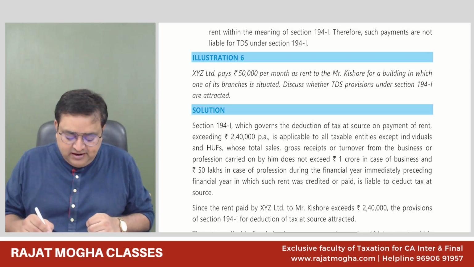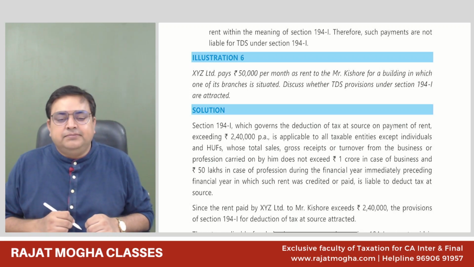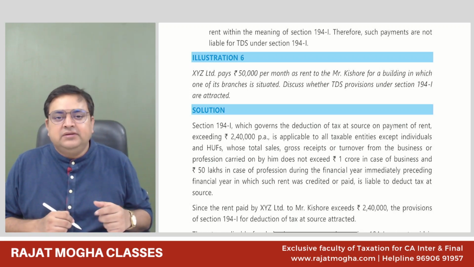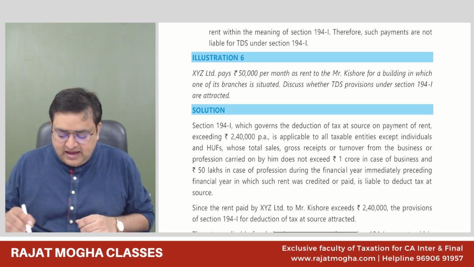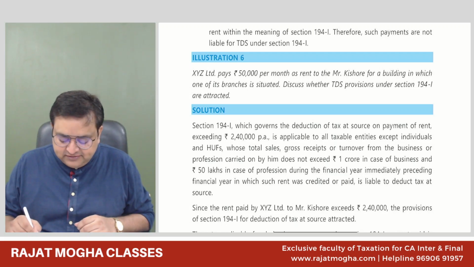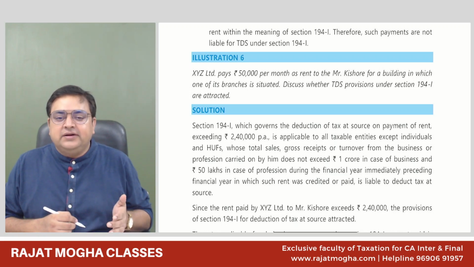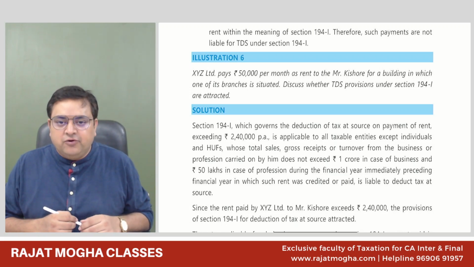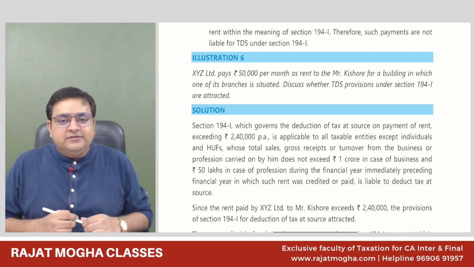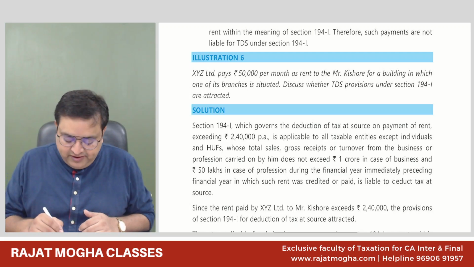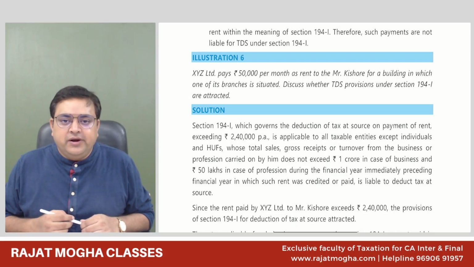194IB says that if you are paying rent of more than 50,000 rupees per month, the monthly rent is more than 50,000 rupees, or even part of the month rent is more than 50,000 rupees, then you have to deduct the TDS. Originally the TDS rate was 5%. But if you are deducting the TDS on or after 1st October 2024, mid of the year, you understand that there are various changes which are made. Most of the 5% rates have been changed to 2%. So in 194IB, now the rate is 2% if you are deducting the TDS after 1st October 2024.